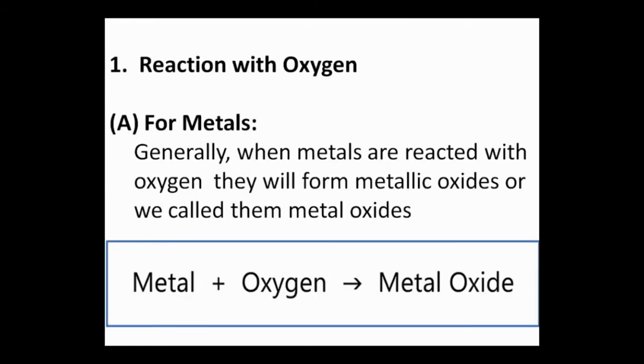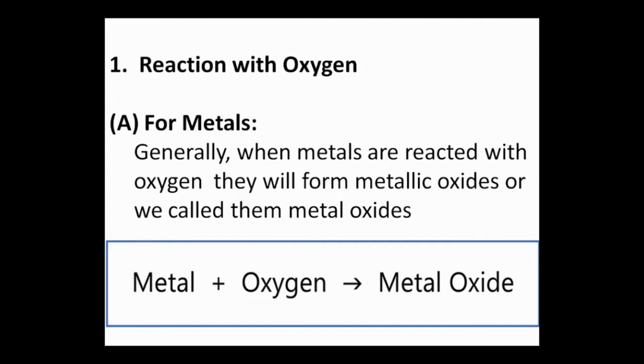Okay, first reaction, that is reaction of metals and non-metals with oxygen. As we all know, in the atmosphere 21% oxygen is present.